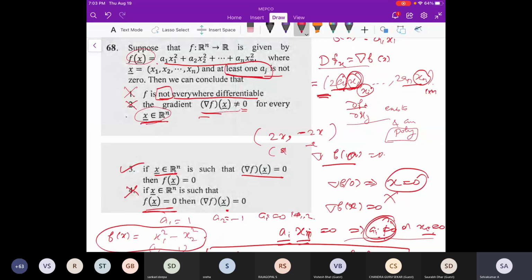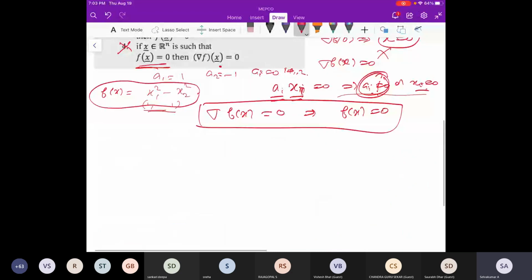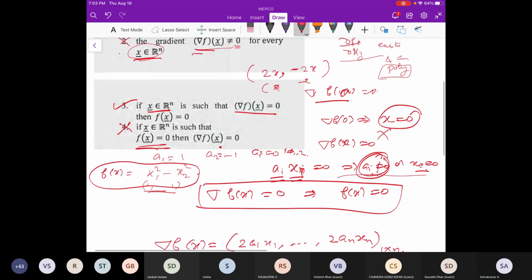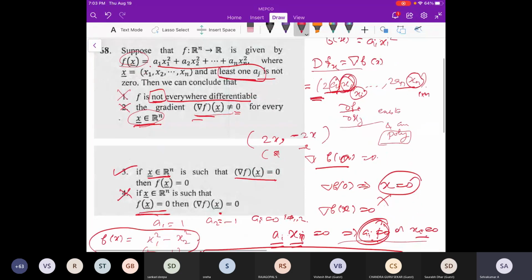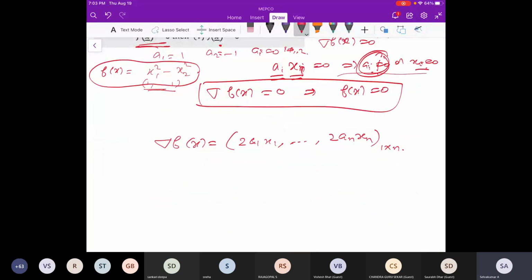What I can do is take del f. If I take del f, del f of x is equal to 2a1 x1, etc., 2an xn. This is an n-tuple, a 1 by n matrix, as by the definition. Now if you see this matrix, each coordinate is a polynomial. That means each coordinate is a partial derivative of f with respect to some xi. So those are polynomial, which means they are continuous and differentiable also.